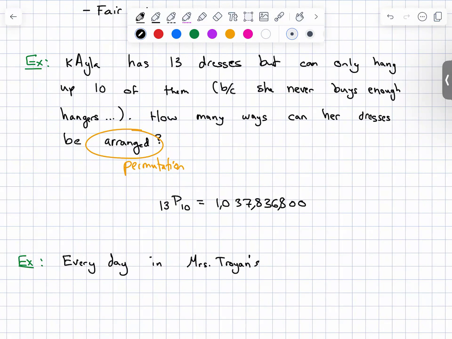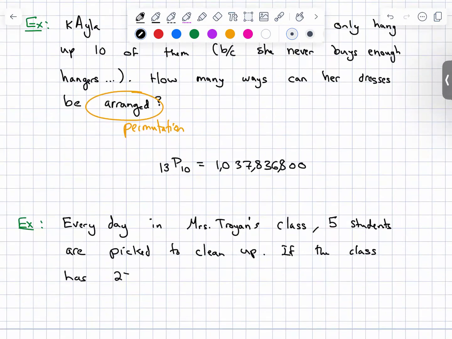Every day in Miss Troyan's class, 5 students are picked to clean up. If the class has 27 students, how many ways can this occur? How many? This occur?